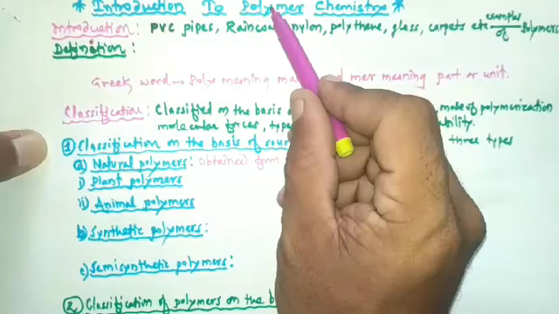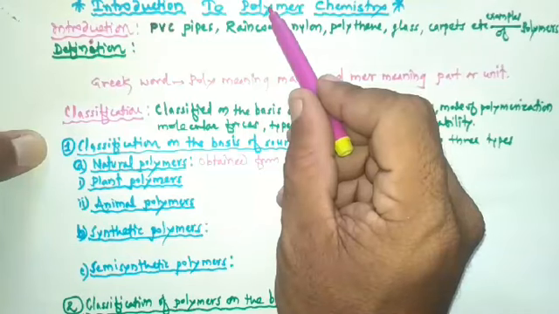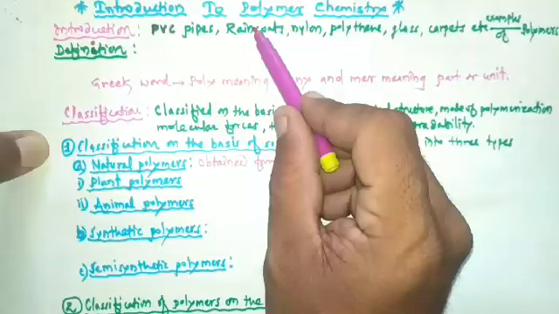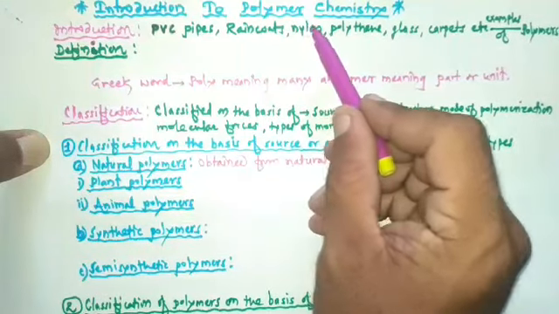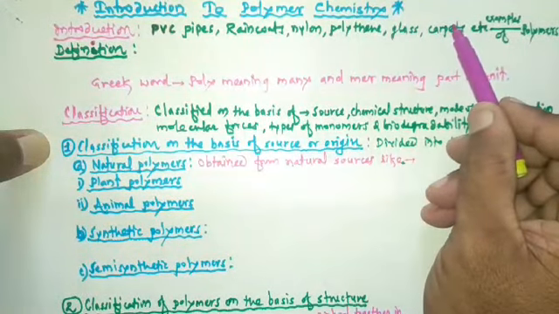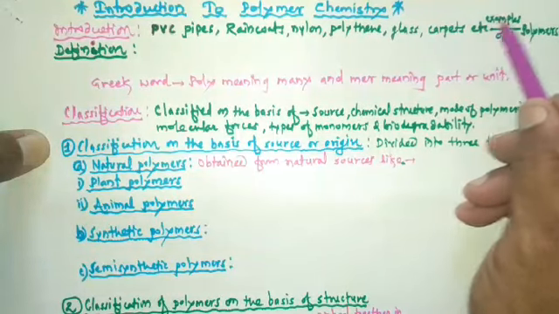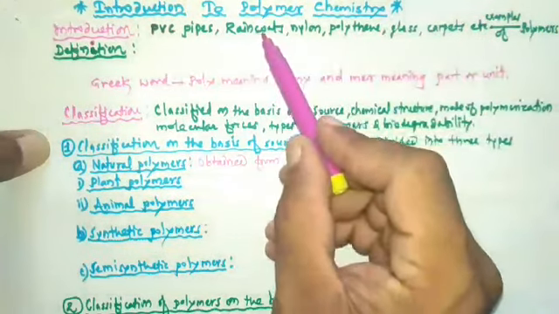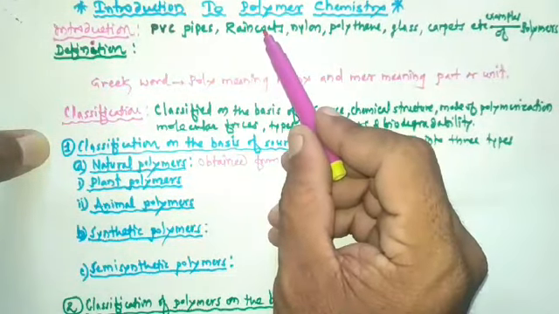The vehicles which we use in our daily life have tires which are also polymers. In our daily life, we are using various products like PVC pipes, raincoats, polythene, nylons, glass, carpets, etc. These are the examples of polymers. In such a way, polymers play a very important role in our daily life.